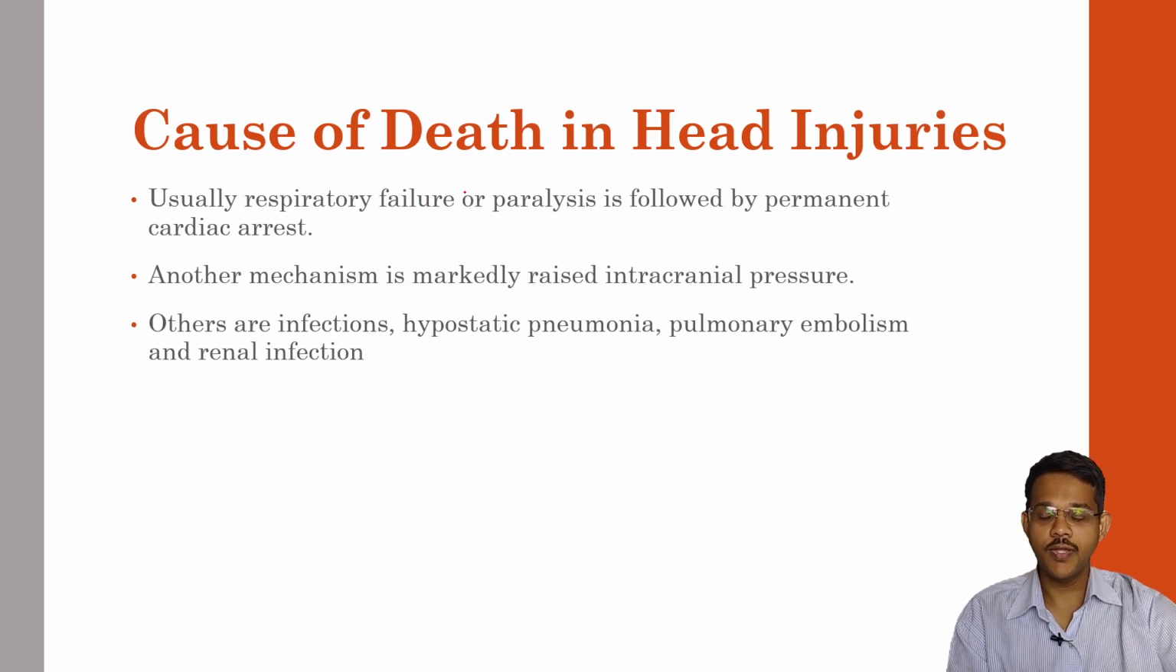Now coming to the cause of death in head injuries. In all types of brain injuries, usually respiratory failure followed by permanent cardiac arrest is seen. Another mechanism is markedly raised intracranial pressure, that is cerebral compression, which may also lead to coma and death. Others are infections because of fractures, hypostatic pneumonia, pulmonary embolism, and renal infections, which are other causes of death in brain injuries.